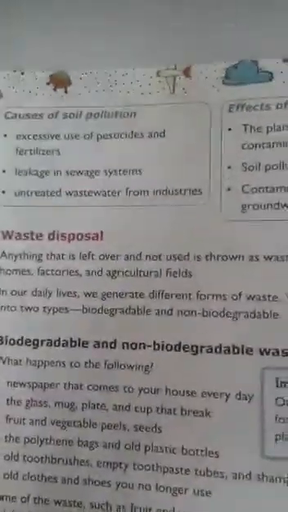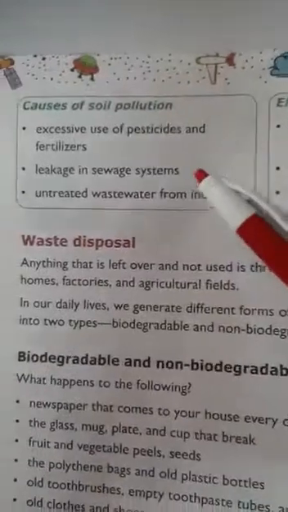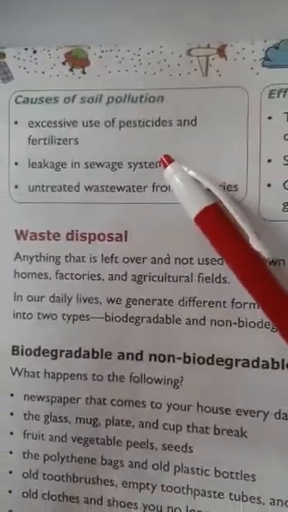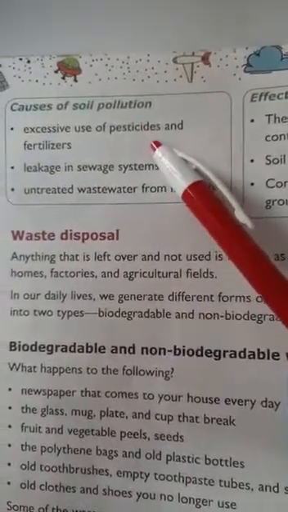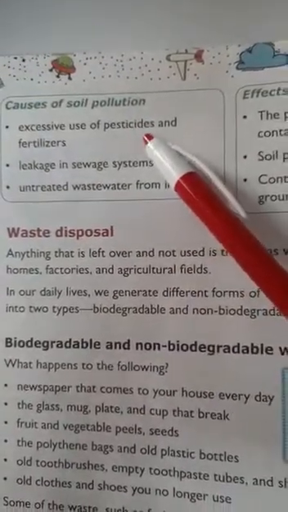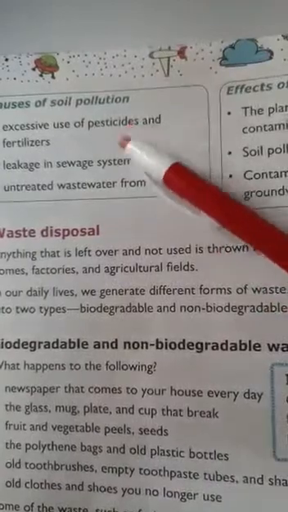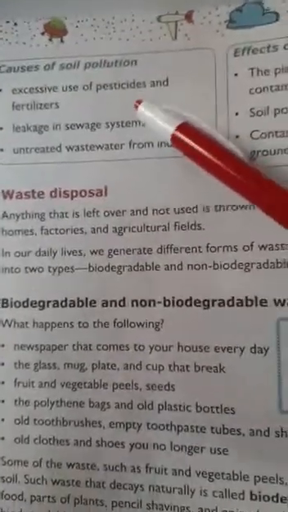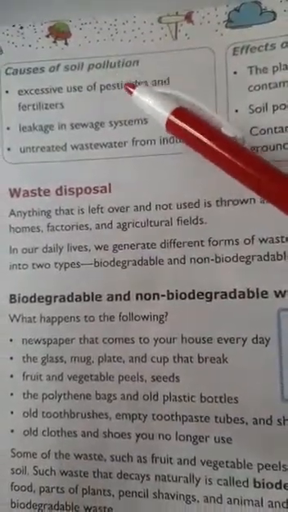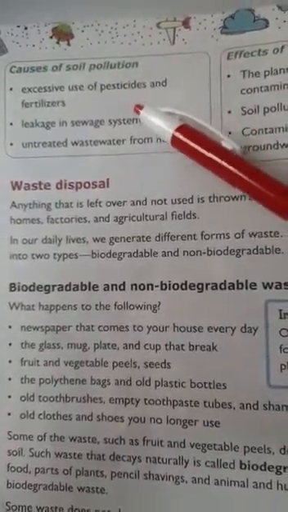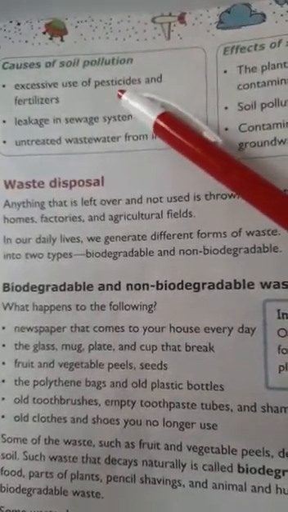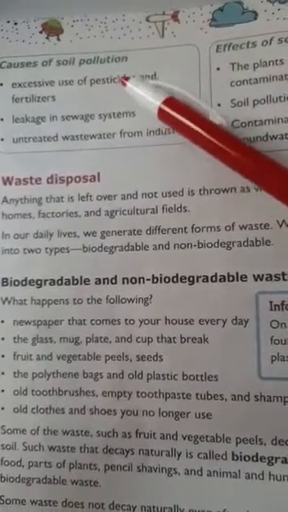So here are some causes of soil pollution. Excessive use of pesticides and fertilizers. What are pesticides? The farmers use some medicines which they use to kill the pests. Pest means small insects which destroy the crops.